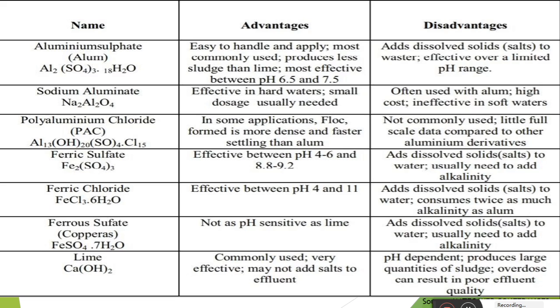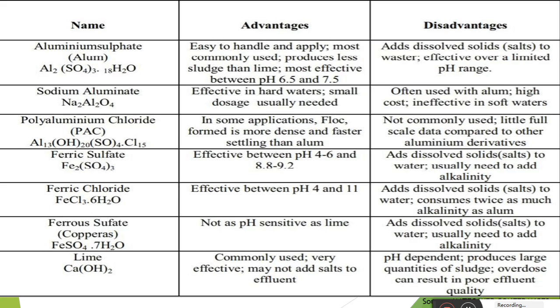Then we have to talk about the advantages and disadvantages of the sodium aluminate. This sodium aluminate is effective in hard water, and it requires small doses usually. The disadvantage of this sodium aluminate is that it is often used with alum, and therefore the cost is high, and it is ineffective in soft water.